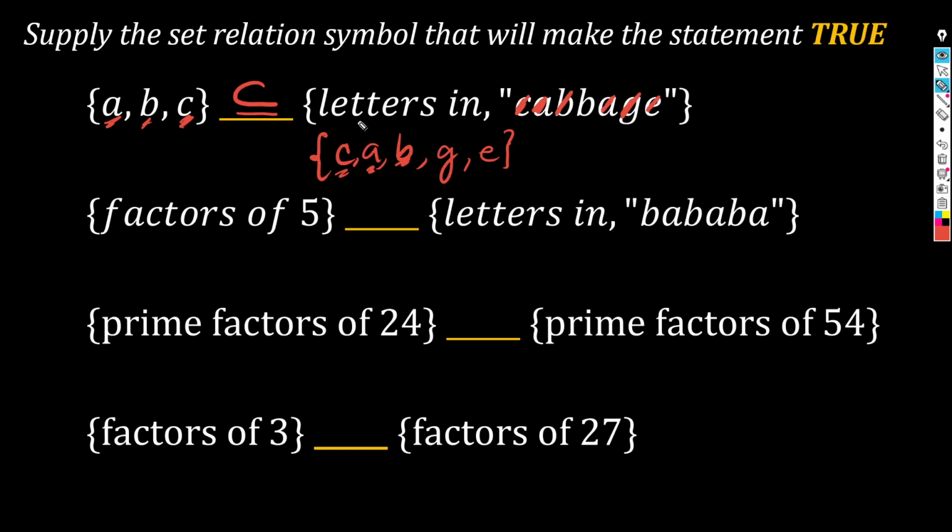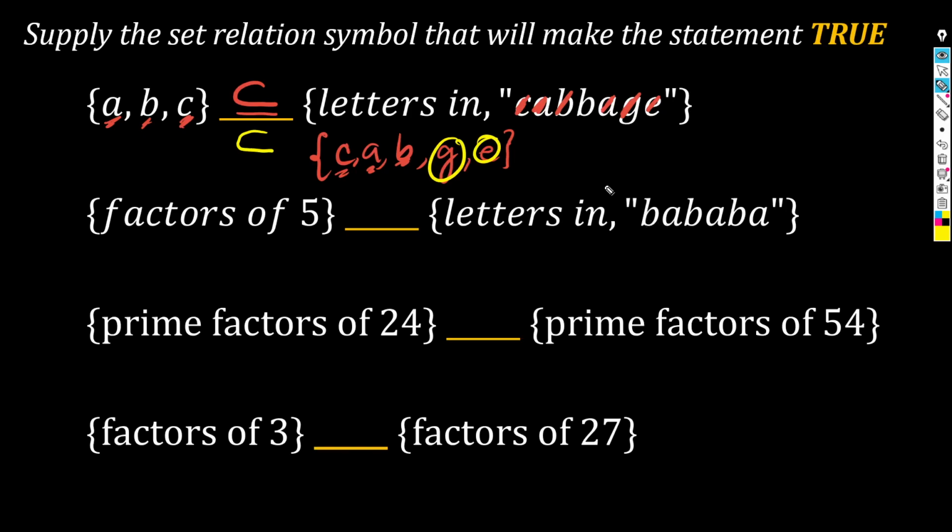However, if you want to be more specific, a better answer, if you will, would be to say that the first set is a proper subset of the second. Bakit? Kasi merong at least one element sa second set na wala sa first. Yeah? Specifically, G and E. Nasa second set pero wala sa first. That makes the first set a proper subset of the second. Okay? So, ito, dalawang sagot natin pwede dyan. Kung alinman dyan ang sagot nyo, tama ka. Okay? Now, next. The factors of 5 and the letters in the word bababa.